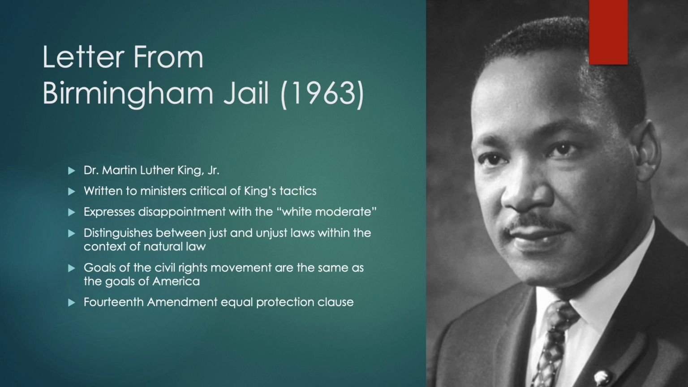He expresses his disappointments with what he calls the white moderate. And then he goes on to explain why the nonviolent protests that they are doing, the breaking of unjust laws, why that makes sense. Because he distinguishes between a just and an unjust law within the context of natural law. He says unjust laws are those that violate a higher law, a natural law, a moral law.